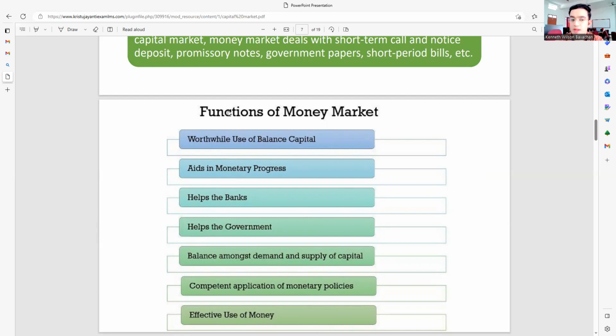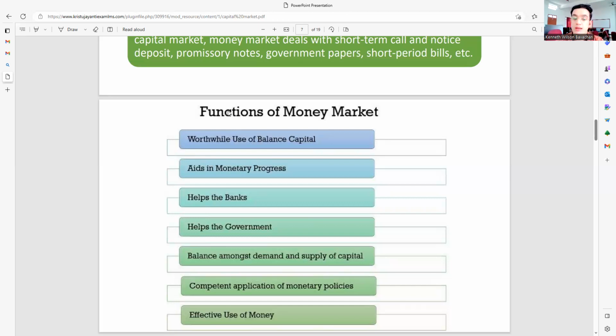Aids in monetary progress. Definitely aids in monetary progress because you are in a situation where you are not able to pay the entire amount. These concepts come into the picture wherein you can continue with your process, continue with your business, and later pay the amount which is due. Helps the bank. This again helps the banks because all of these come under banking concepts. Everything happens through banks, where lending and borrowing concepts also get implemented. Helps the government. Again, everything is happening through the government. Nothing goes against the government because we are doing this concept of lending and borrowing legally. So when it is done legally, it has to go through the banks.